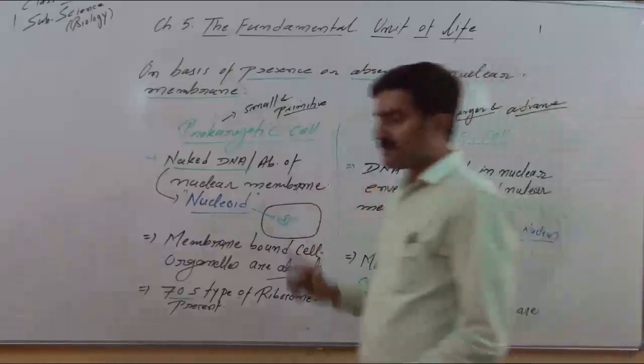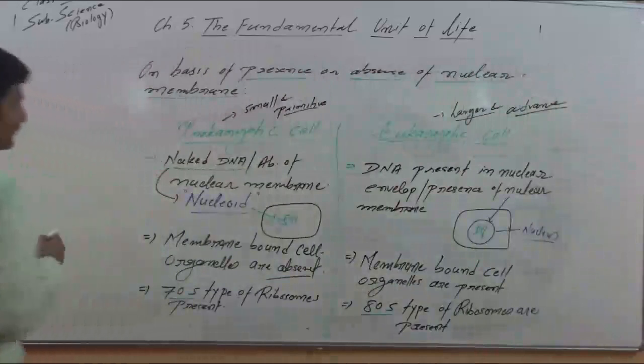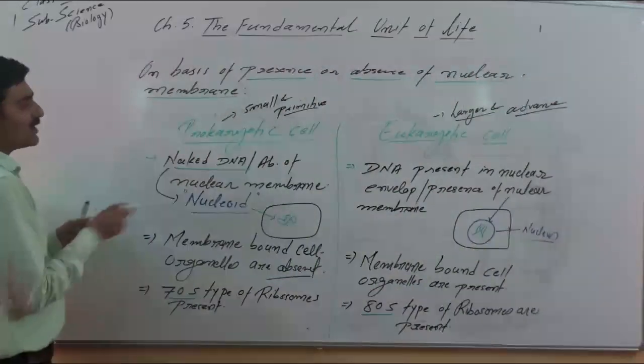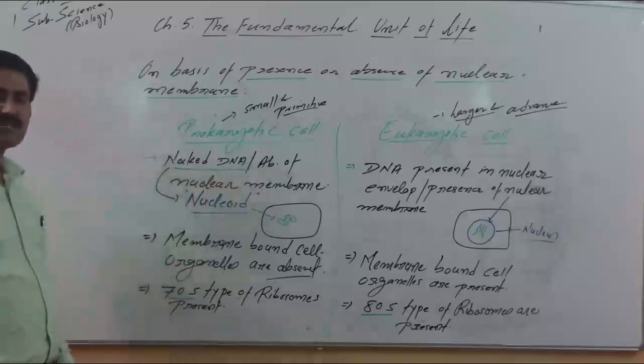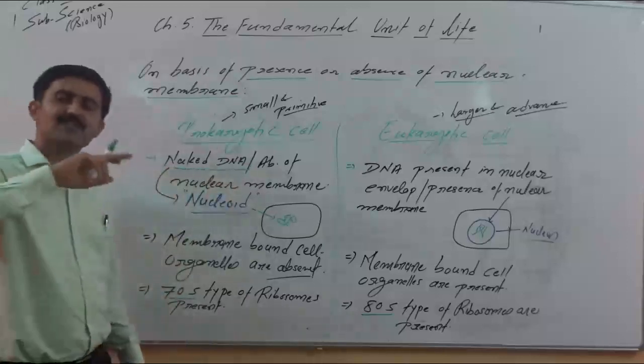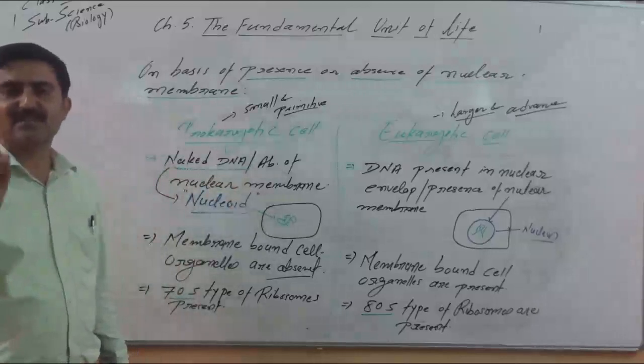Now if we look into some basic differences between prokaryote and eukaryote. Prokaryotes, keep in mind, always have naked DNA. Naked DNA means they have a single chromosome, and this single chromosome is directly present in the cytoplasm.